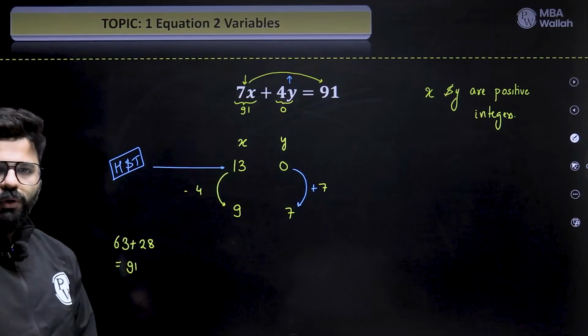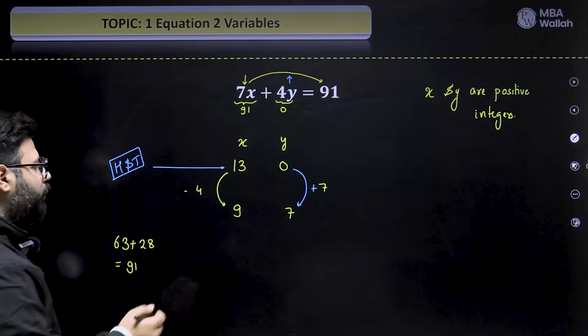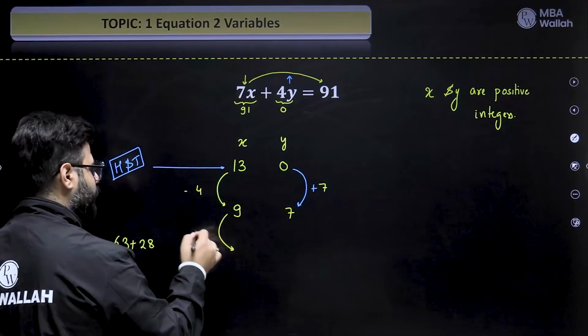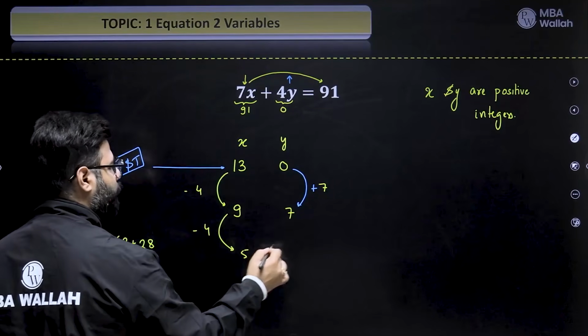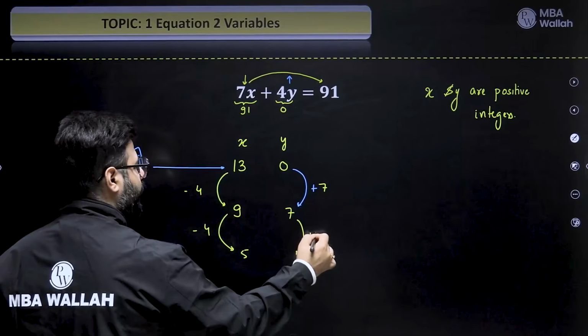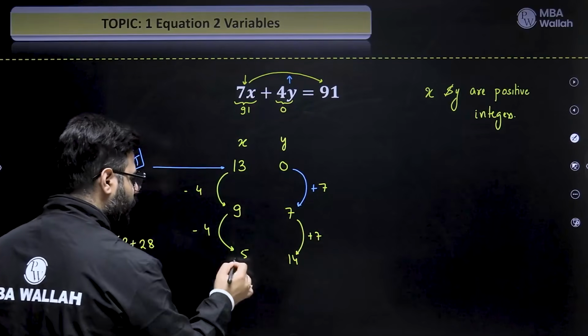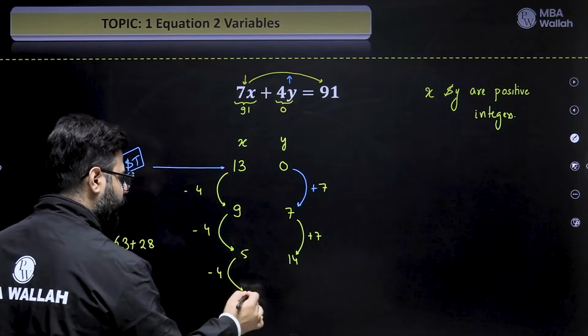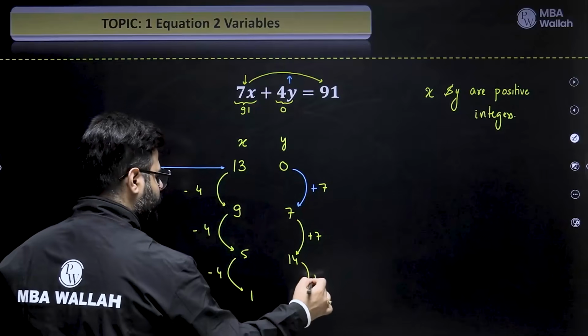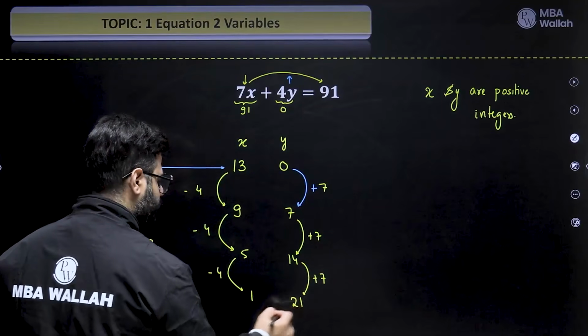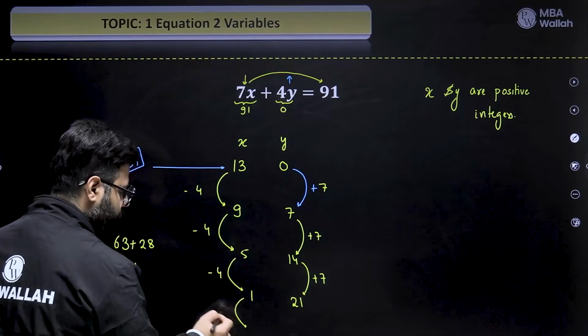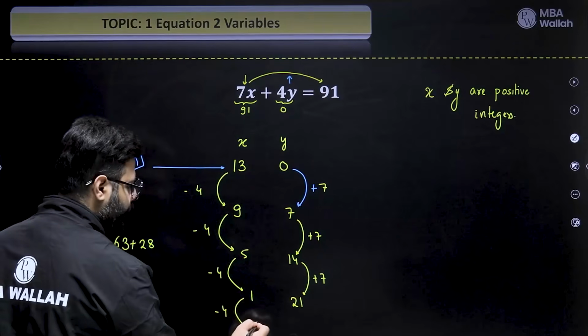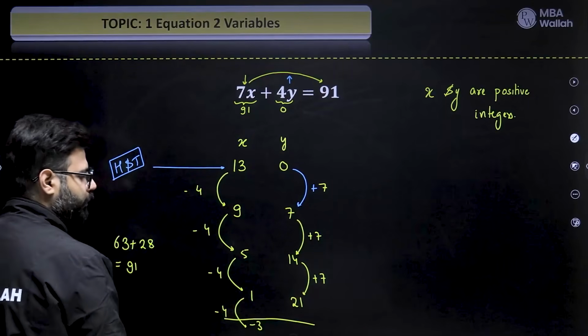Isn't that beautiful? Now we can keep doing this and get the answers. Minus 4, I get 5. Plus 7, I get 14. Minus 4 again, I get 1. Plus 7, I get 21. All of them satisfy. Now I cannot go further because if I go further, I'll get a negative number. That's not allowed. Stop here.